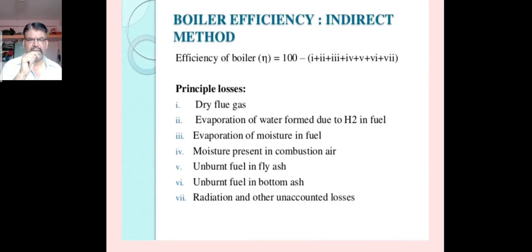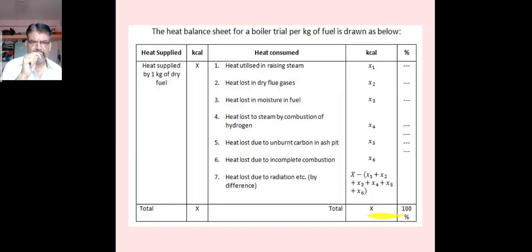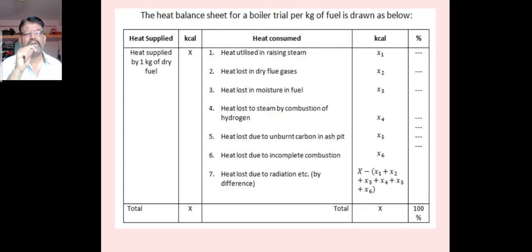And boiler efficiency is again measured in the indirect method, that is the efficiency of the boiler. Now the principal losses we considered here are dry flue gas loss, evaporation of the water formed due to hydrogen in fuel, evaporation of the moisture in fuel, moisture present in the combustion air, unburnt fuel in the fly ash, unburnt fuel in bottom ash, and radiation and other unaccounted losses. So basically, the study of losses has been covered here.